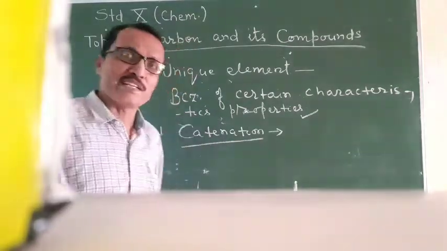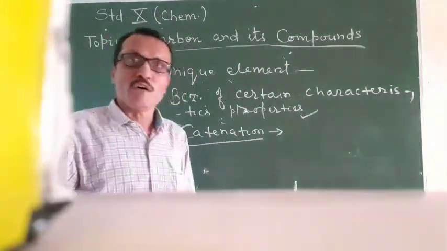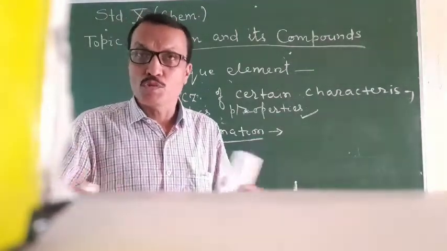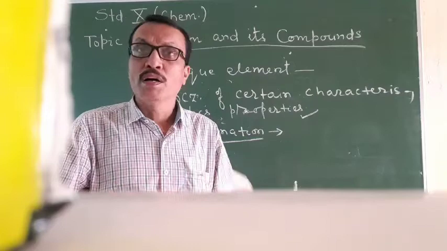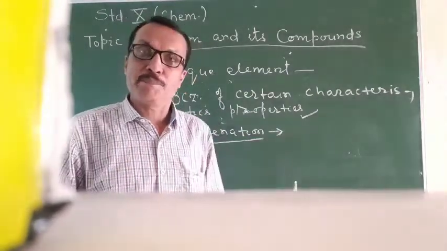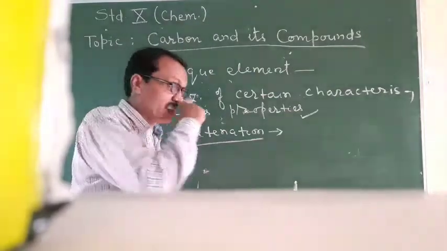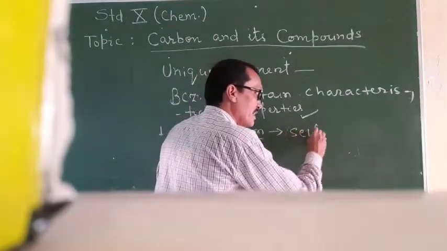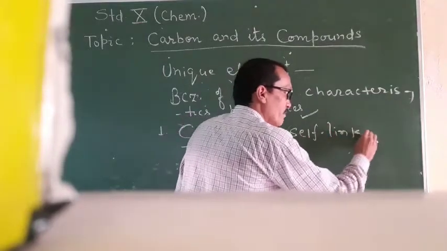So the property of an element to join together and form a big chain, a giant chain, is known as catenation property. So catenation means, students, self-linking property.